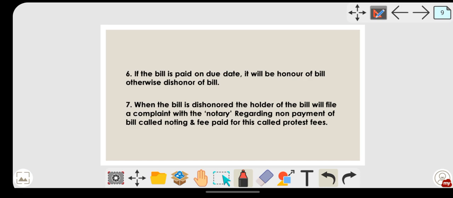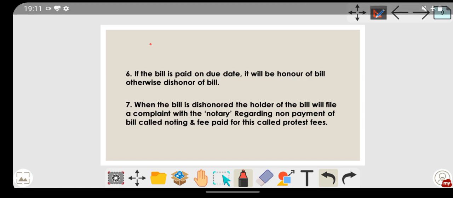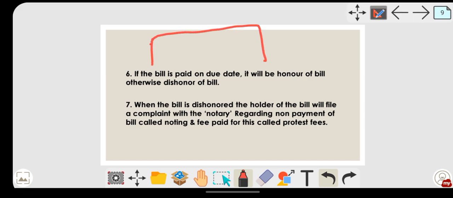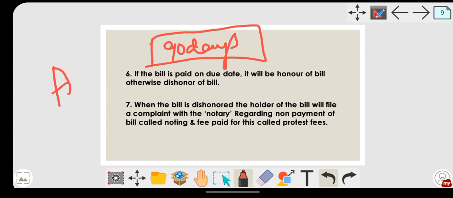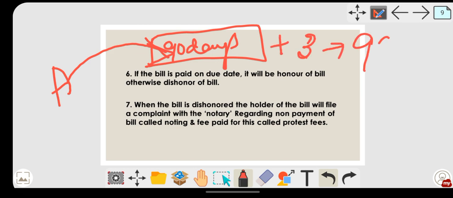So here in the given example, what was the maturity of the bill? It was given as 90 days. Now suppose Mr. A makes the payment within 90 days, or on the 90th day, or within the 3 days grace period, that is on the 93rd day.